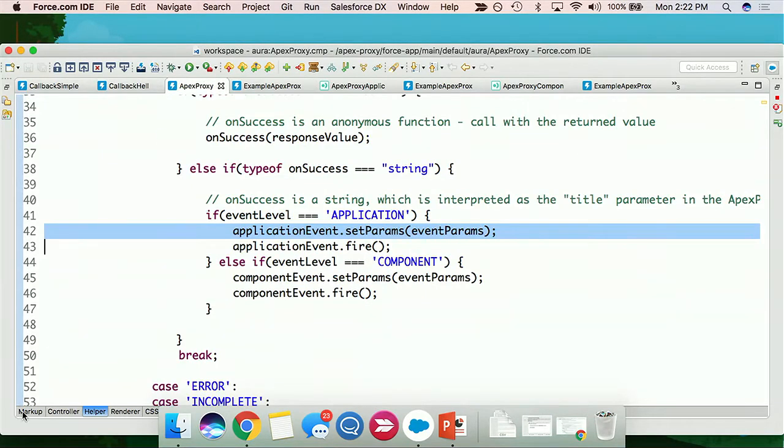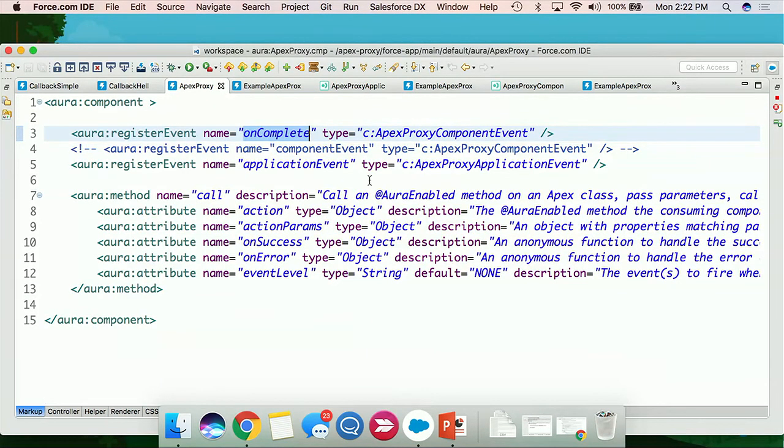Introducing Apex Proxy. The purpose of Apex Proxy is not to render anything. It's just to serve as a utility to make it easier to call in and out of Apex so you don't have to write all that boilerplate code over and over again. We've got some events here at the top, which we'll talk about in a little bit. But what I want to focus on here first is this aura method that is exposed through this component.